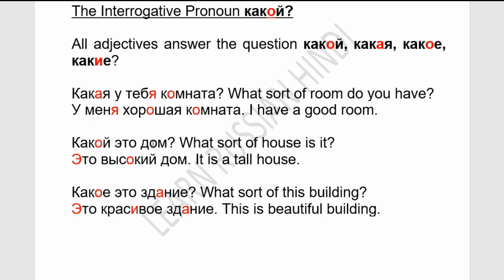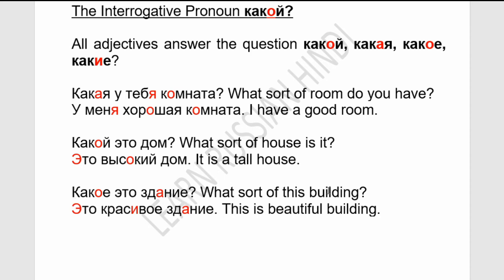Now дом is masculine, so we use: какой это дом? What sort of house is it? Это высокий дом. It is a tall house. Высокий means tall. You can see that adjectives are followed by a noun. If the noun is masculine, we use masculine endings; if feminine, feminine; if neuter, neuter endings; if plural, plural endings. Now neuter: какое это здание?